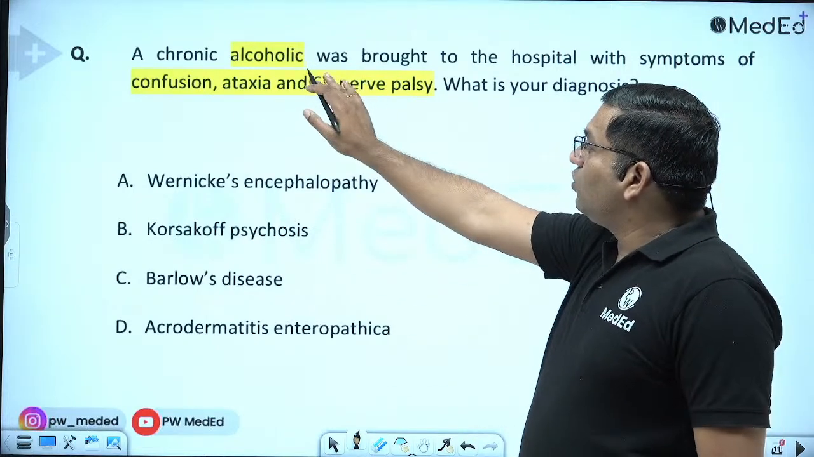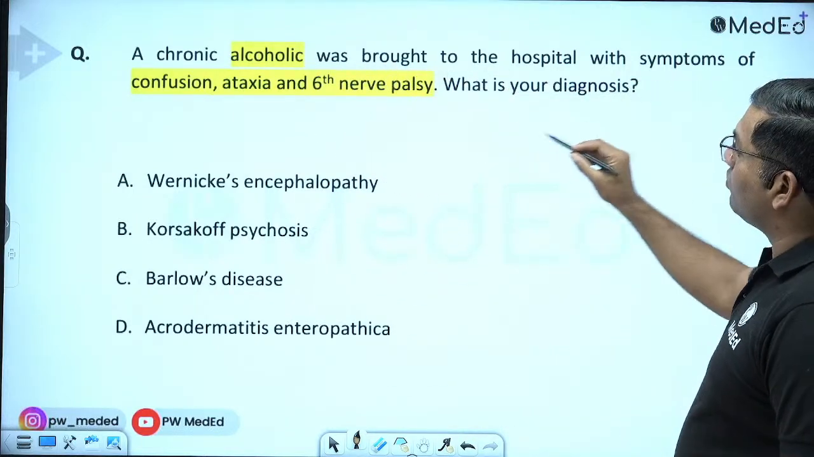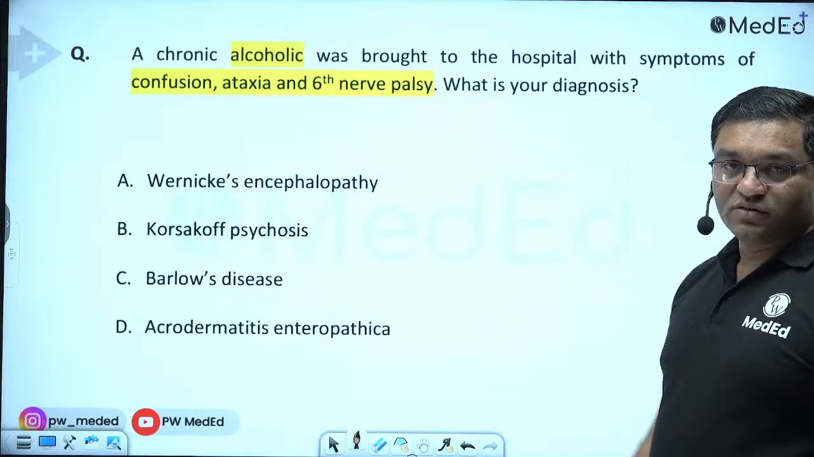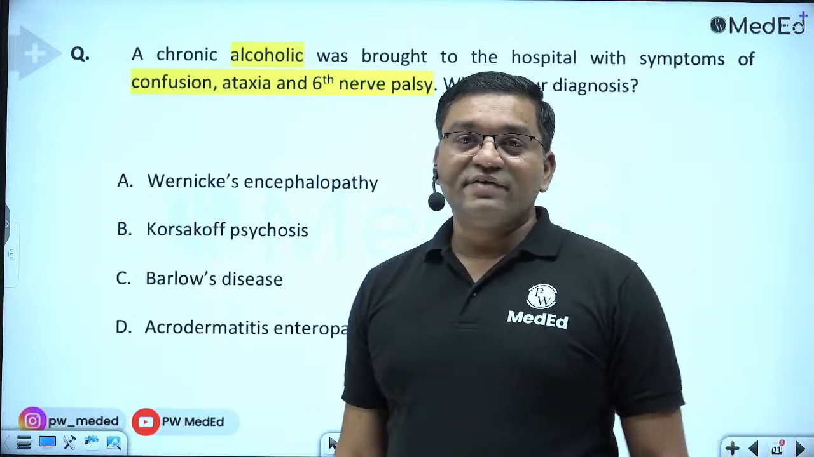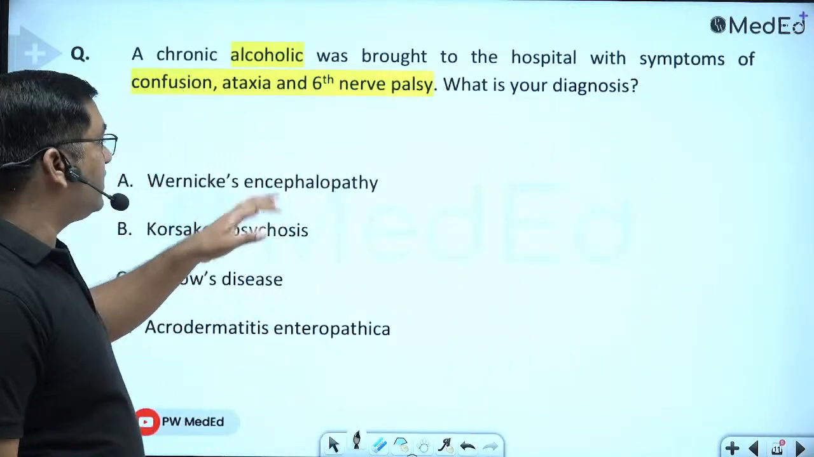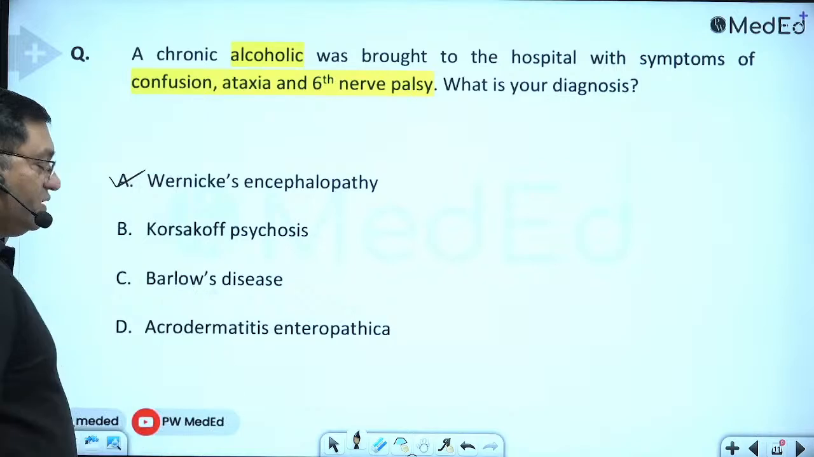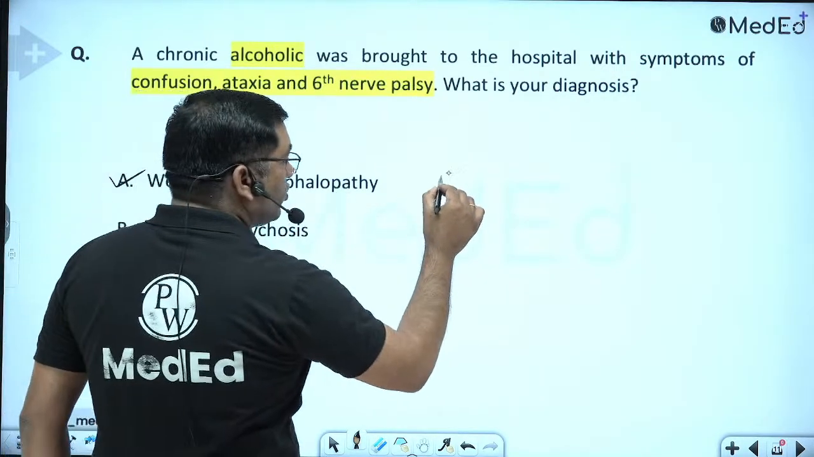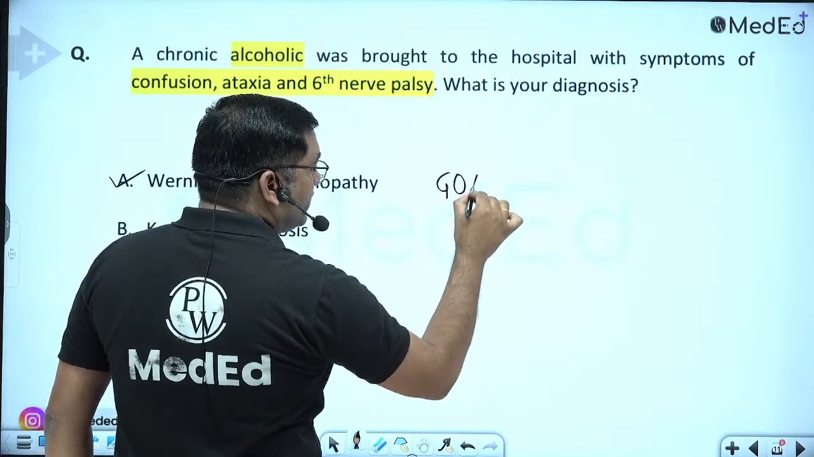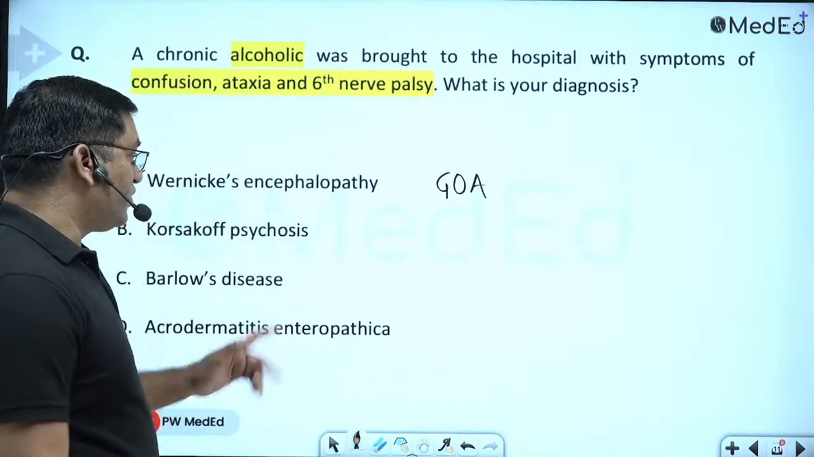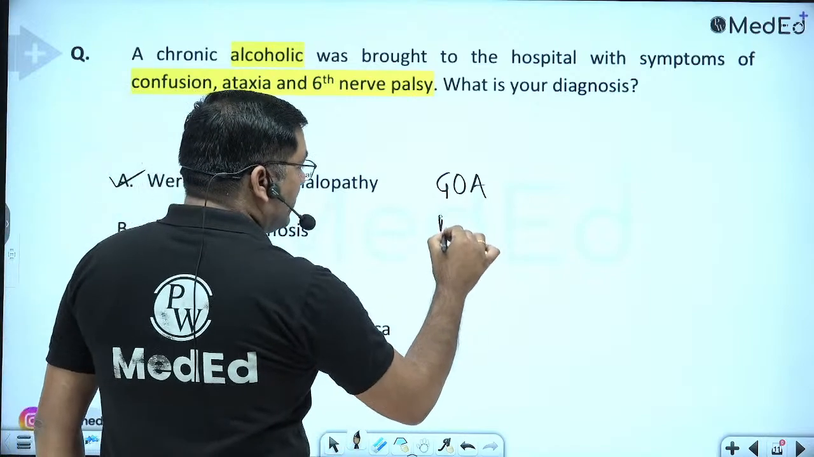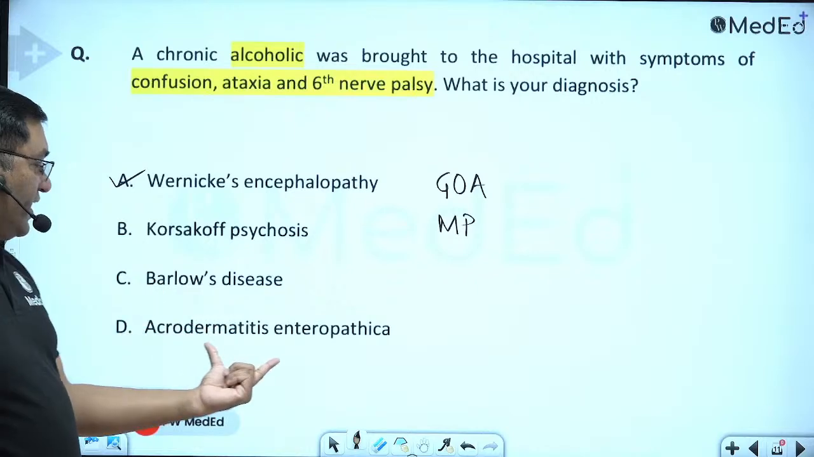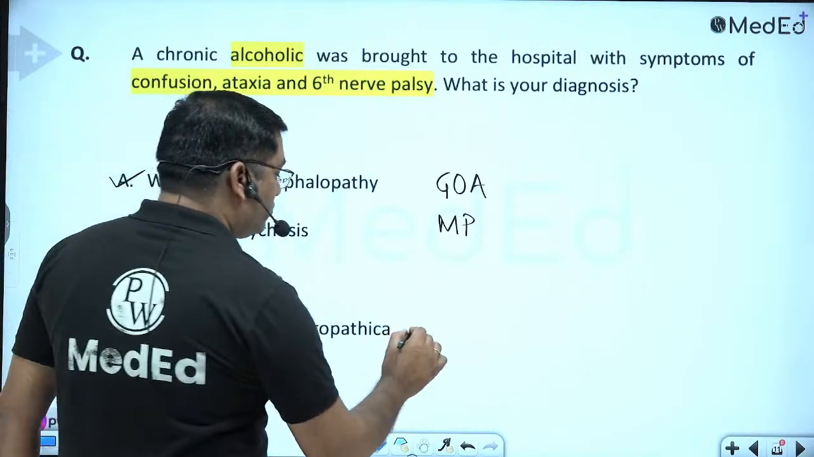A chronic alcoholic was brought to the hospital with symptoms of confusion, ataxia and sixth nerve palsy. What is your diagnosis? Now this is an important question. It is connected with pyruvate dehydrogenase. So here the answer is Wernicke's encephalopathy. The mnemonic to remember: global confusion, ophthalmoplegia, ataxia. In Korsakoff psychosis, memory loss and psychosis are there. Barlow's disease is infantile scurvy, and acrodermatitis enteropathica is due to zinc deficiency.